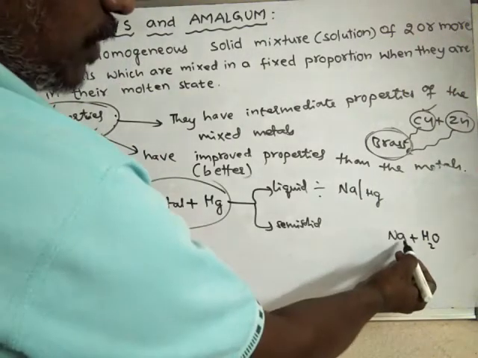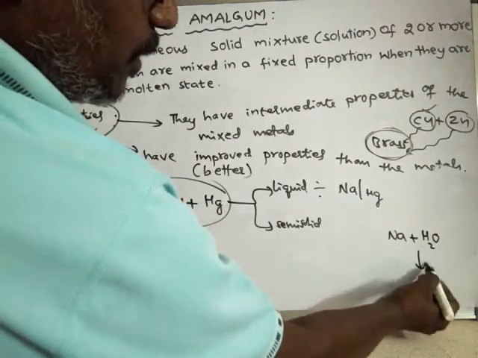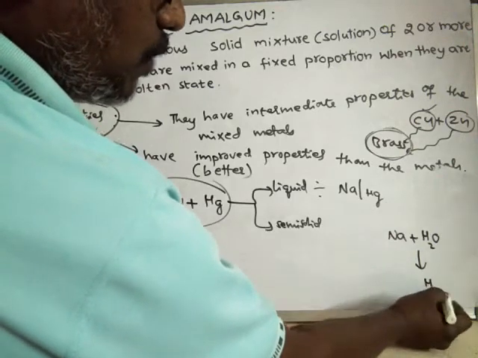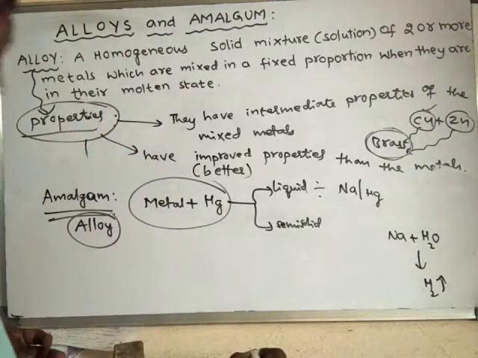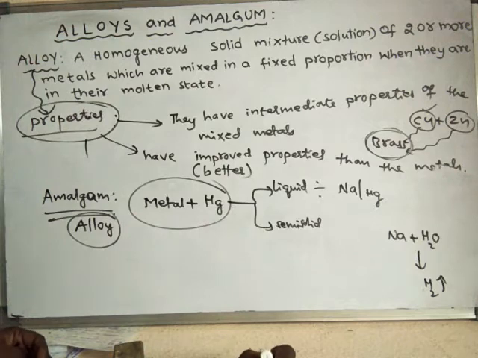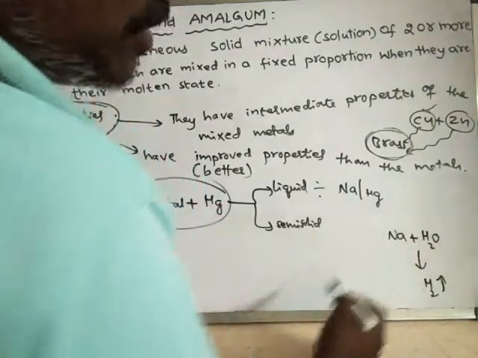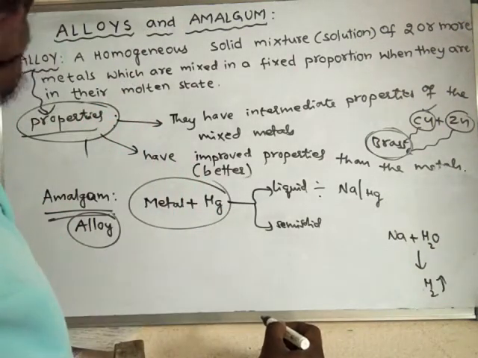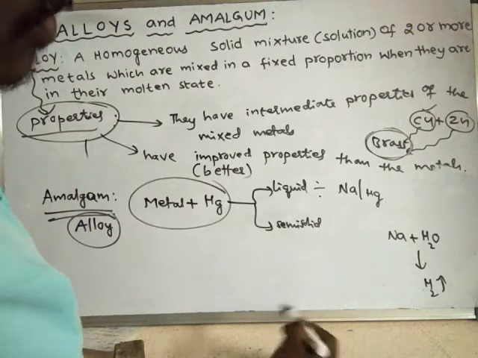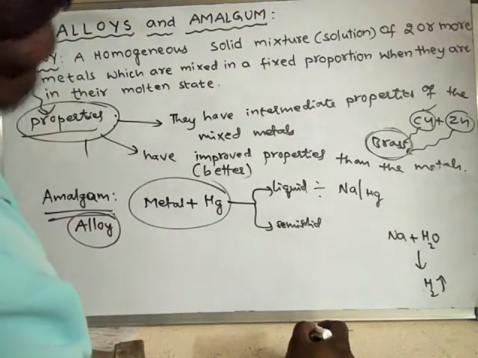Because when sodium is mixed with water, what happens? It produces hydrogen gas, but it is a very explosive mixture. The reaction is very rapid, so we cannot catch the hydrogen gas. Sometimes it may catch fire also.